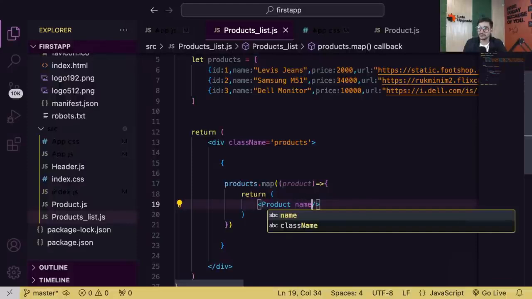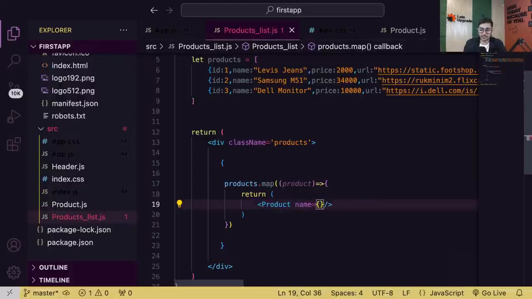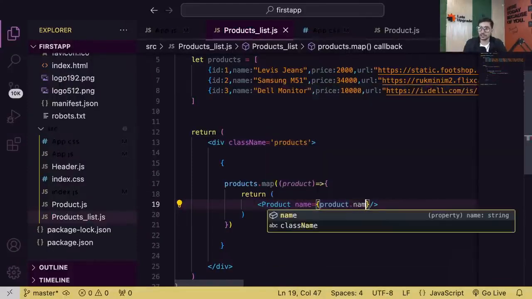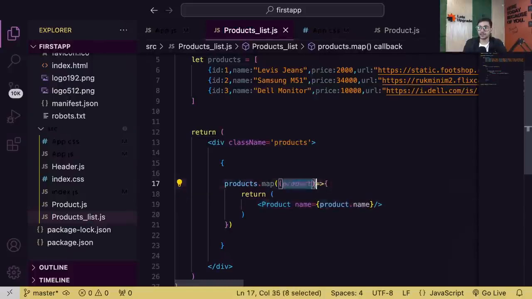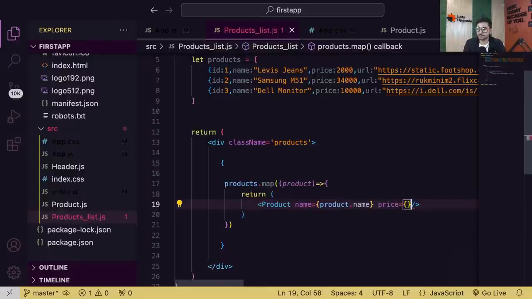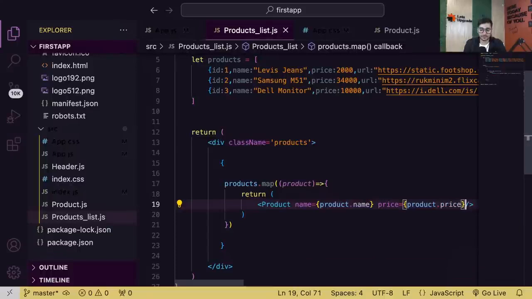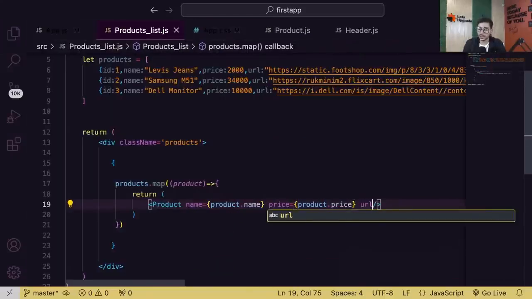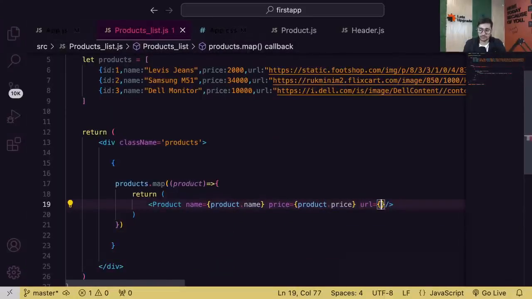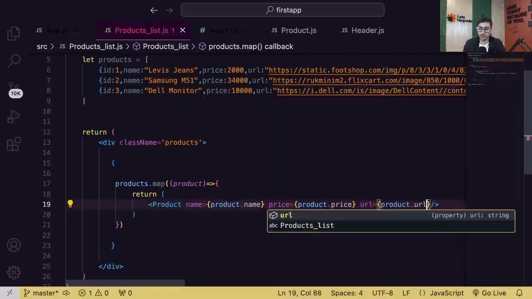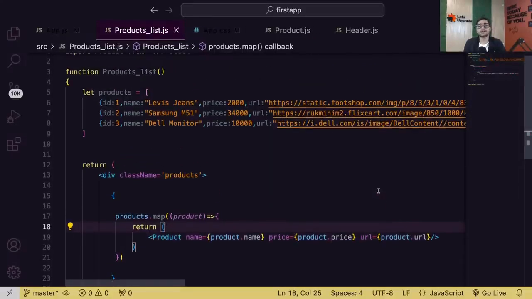So first prop is name, in which I'm passing product dot name. See guys, product, that means the first product, and I'm passing the first product's name as a prop. So initially I was hard coding. Now I'm passing data from an array. Simple. Price, product dot price, and URL, product dot URL. Simple. Is that clear guys?